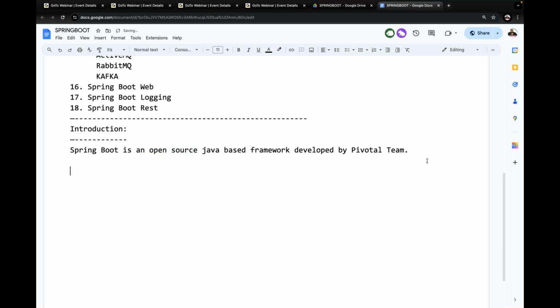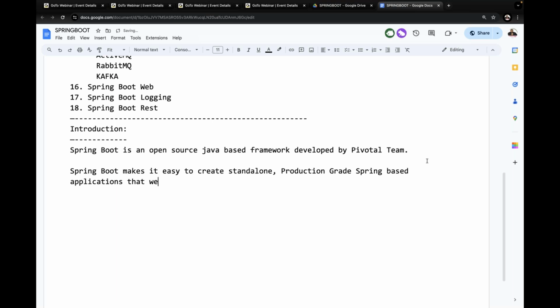After understanding this, what are we able to do with Spring Boot? Spring Boot makes it easy to create standalone, production grade Spring based applications that we can just run.